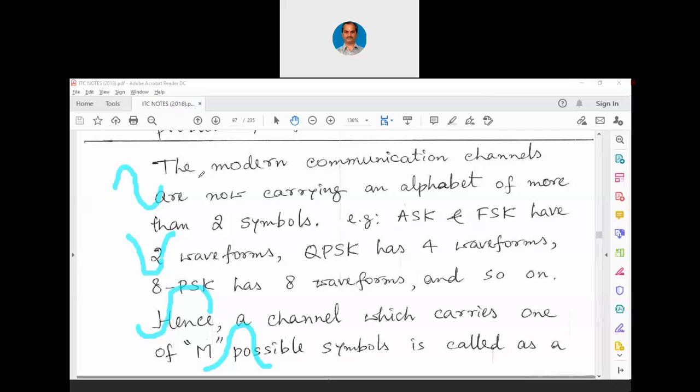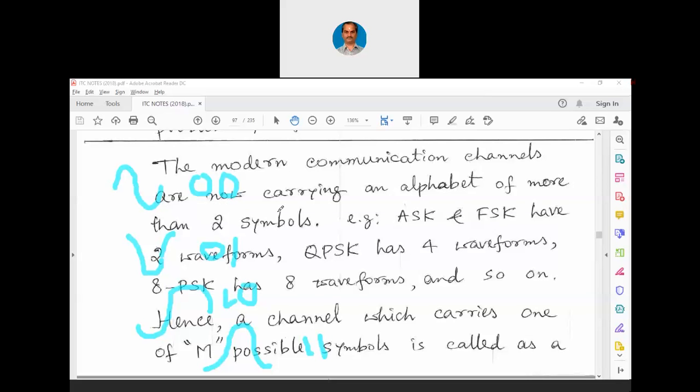Now when we have 4 waveforms, this can be used for transmitting 0, 0. This can be for 0, 1. This can be for 1, 0. And this can be for 1, 1. In this manner, we are transmitting a single waveform, but actually we are conveying 2 bits of information. This is called quadrature phase shift keying, where it will have 4 waveforms.